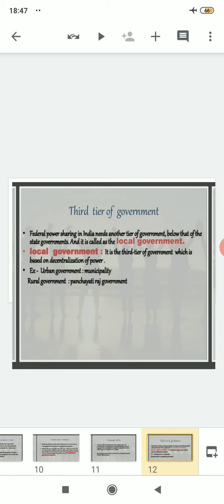followed by its features, and we have also learned about the reason why the third tier of government, which can also be called town committees or municipality in the town areas, and panchayati raj government, or you can say gaon panchayats. So related to that, why it is necessary, like why the third tier of government is very much necessary in India, we have learned about that also.